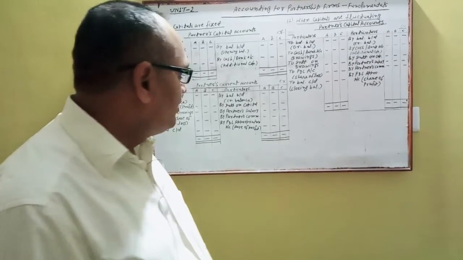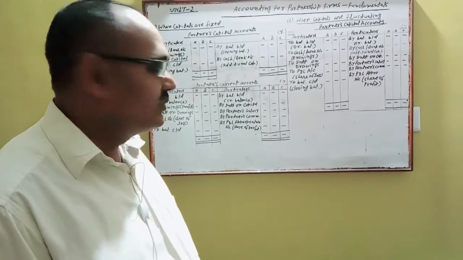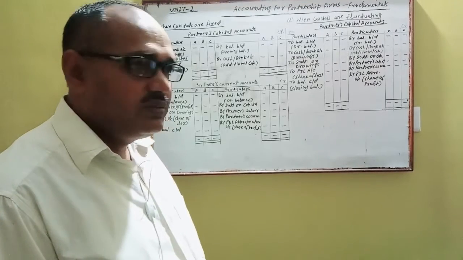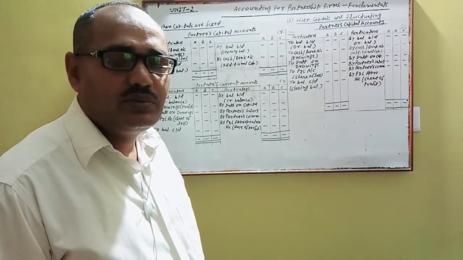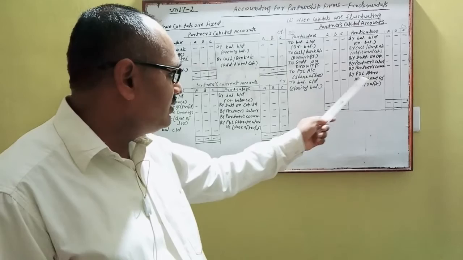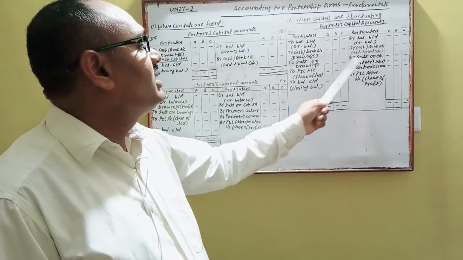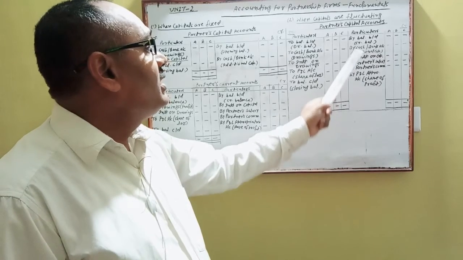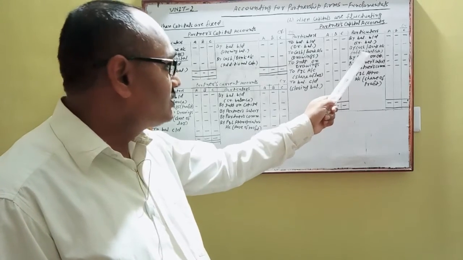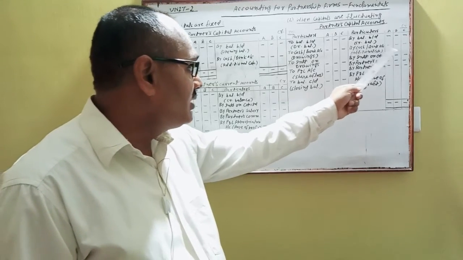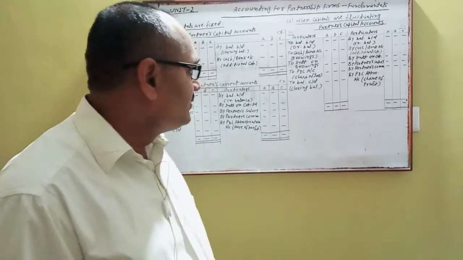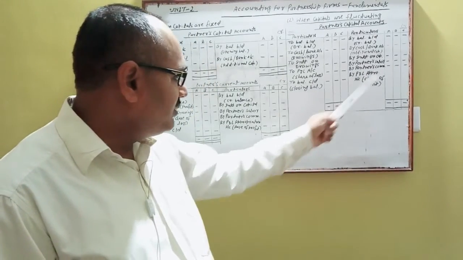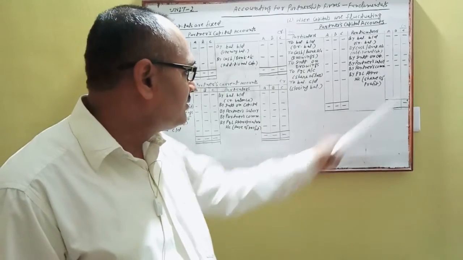After that, all appropriations which you have recorded on the debit side of the profit and loss appropriation account, you will carry here: by interest on capital, by partners' salary, by partners' commission, and if any additional capital is introduced by a partner, you will write "By cash" or "By bank" in the respective column of partners. And if there is any share of profit in the profit and loss appropriation account, you will write here "By profit and loss appropriation account, share of profit".